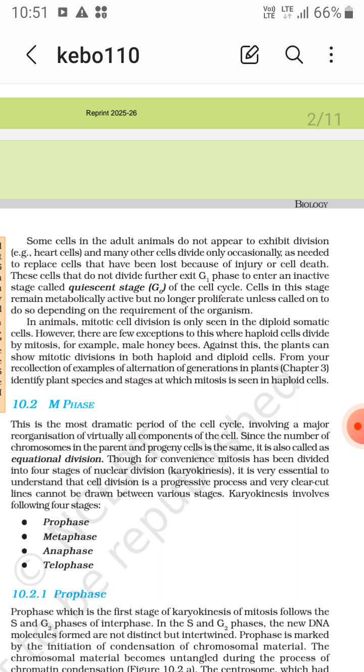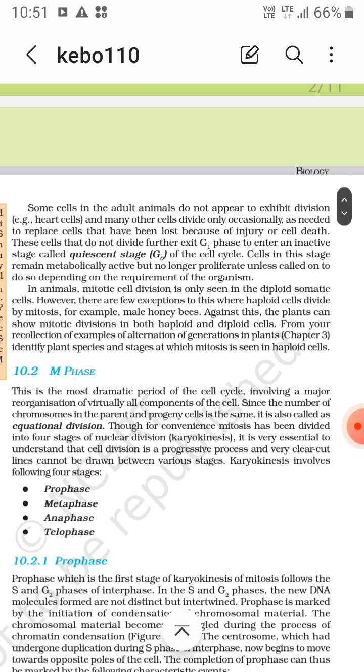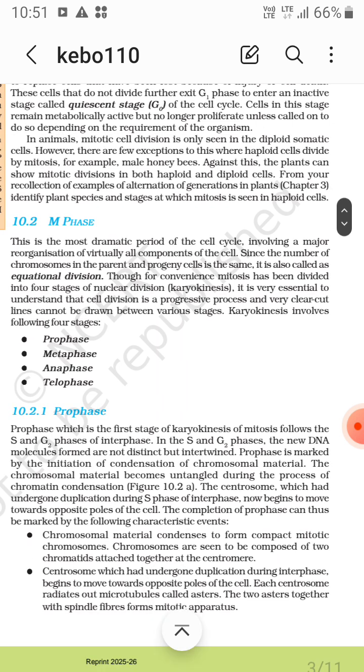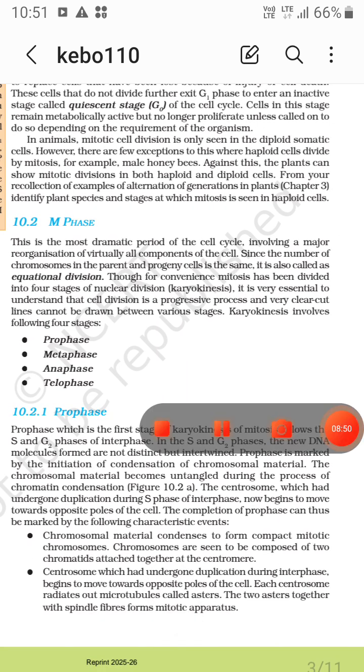Against this, the plants can show mitotic divisions in both haploid and diploids. Okay, now M phase. Now we are talking about the M phase. M phase is the most dramatic period of the cell cycle, involving a major reorganization of virtually all components of the cell. Since the number of chromosomes in the parent and progeny cells is the same, it is also called the equational division.